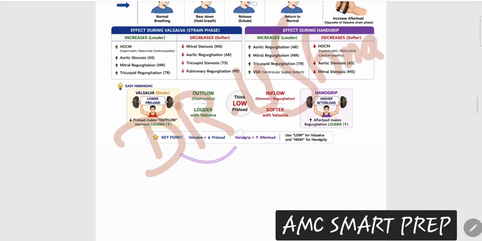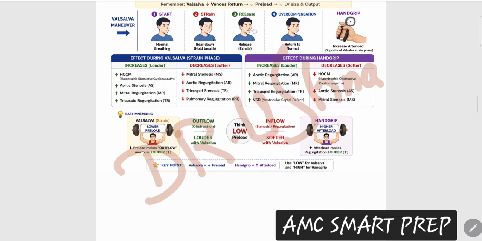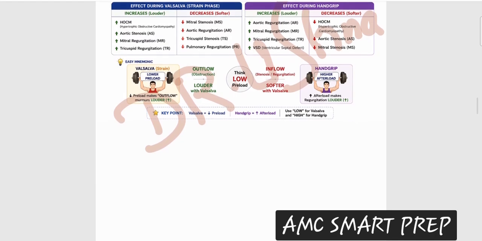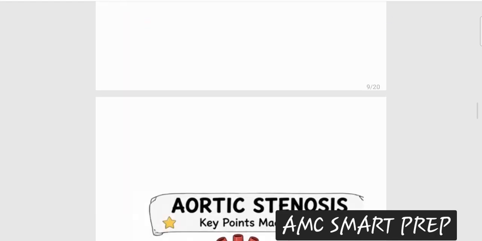So remember, the Valsalva maneuver decreases the preload, that is the filling of the heart. So all the murmurs that increase with your Valsalva maneuver are these outflow murmurs, and the ones that decrease with the handgrip are these ones. So you have to remember this slide as such. This is not related to today's lecture, so I'm not going into so much detail of what is HOCM and what is not. HOCM we will cover in a different session. So just skip this slide if you want to.